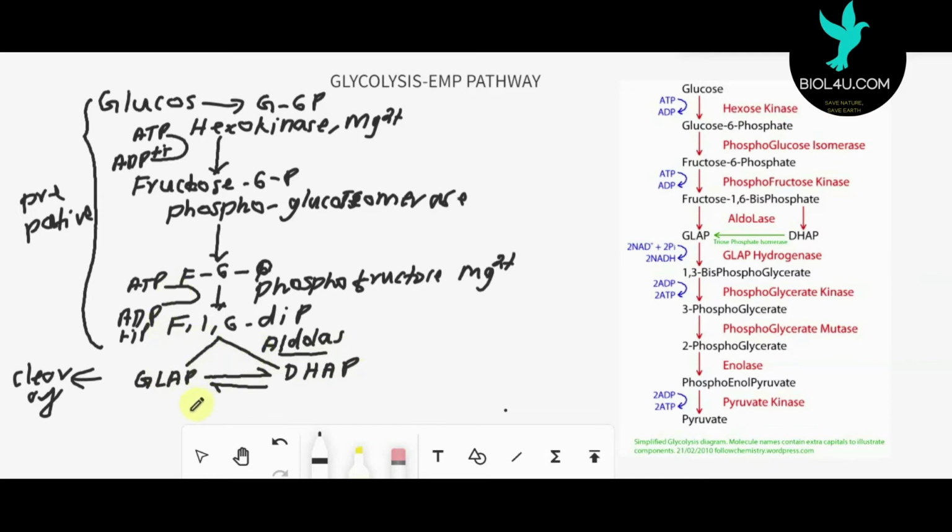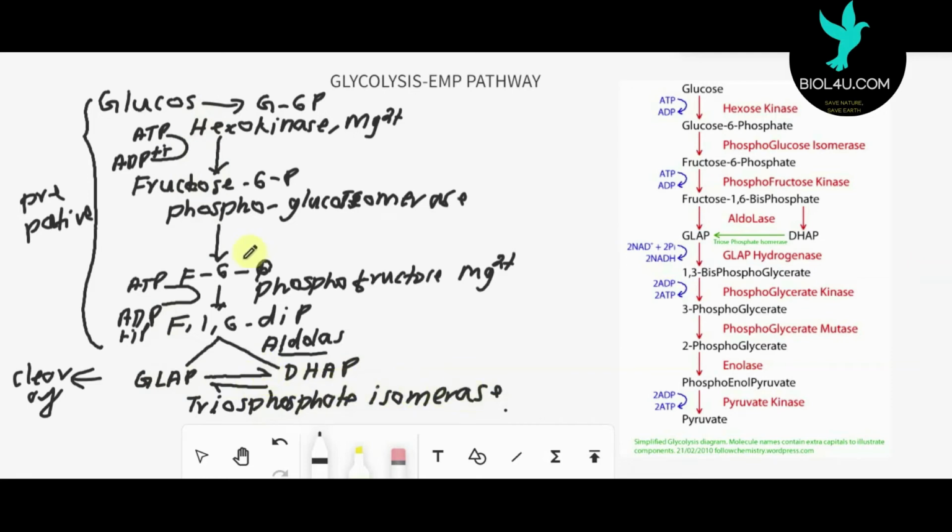So this glucose is converted into two molecules of the 3-carbon compound, glyceraldehyde phosphate and dihydroxyacetone phosphate, and these interconvert with each other with the help of the enzyme triose phosphate isomerase.